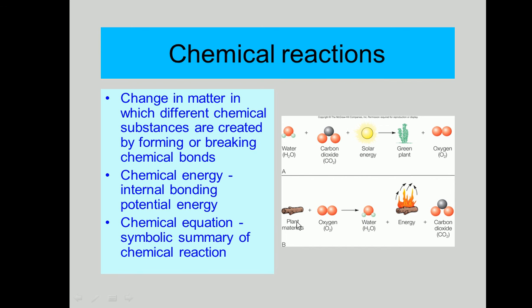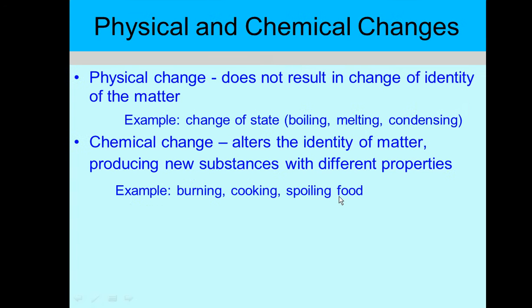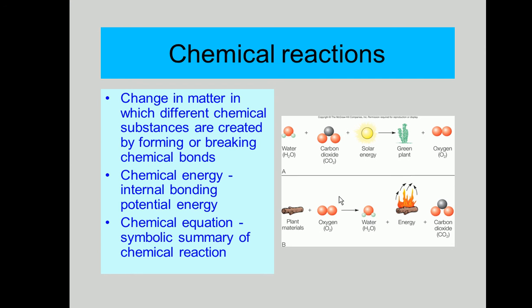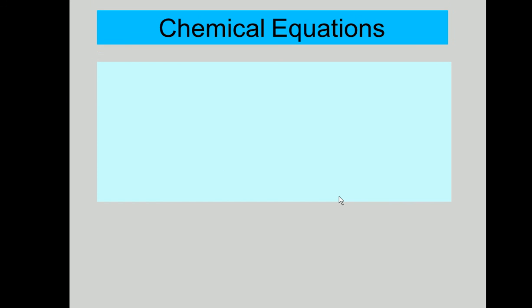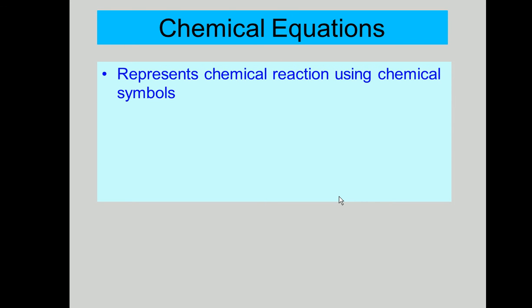Okay, so whatever food you have eaten, it's going to be combined with oxygen, and energy will be extracted, and carbon dioxide and water are going to be produced. So this is another example of a chemical reaction. In a chemical reaction, remember that something new is going to be formed.